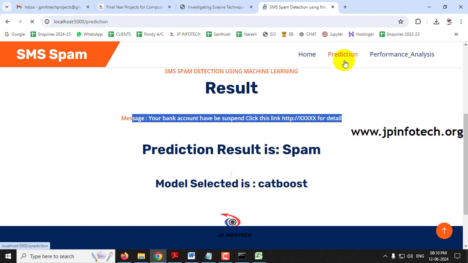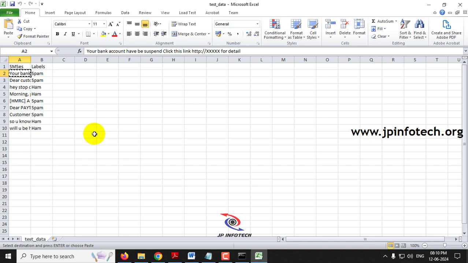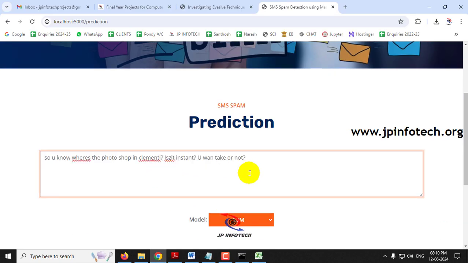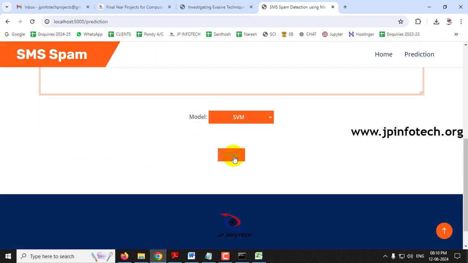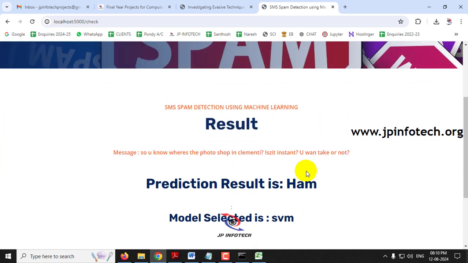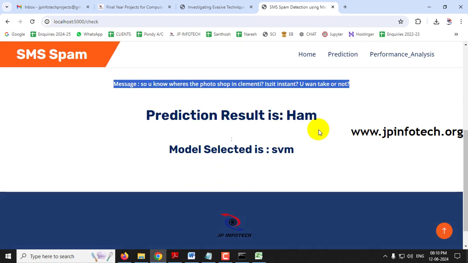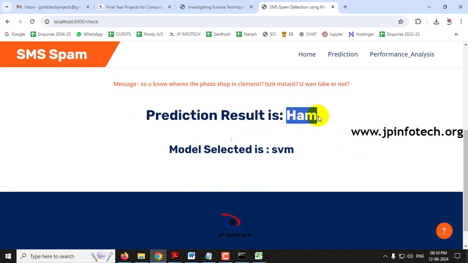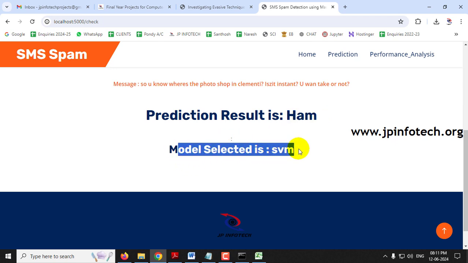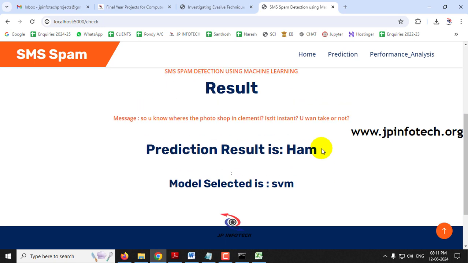Now let me go to the prediction menu again. I'll show you with some non-spam message. I'll select it here, select the model as SVM, and click the predict button. The message that I have selected is, "Do you know where's the Photoshop in Clementi?" This is the text message that I have selected. You can see the prediction result is ham. Ham means it is not a spam, and the model selected, SVM, is shown here.